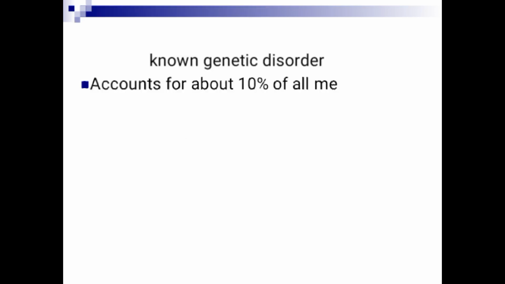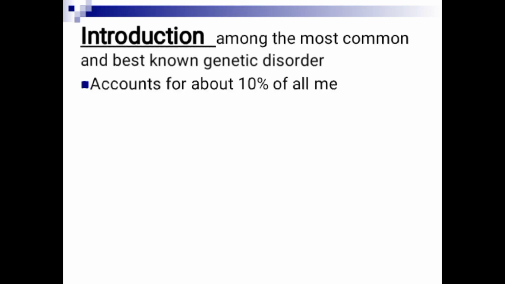Down syndrome accounts for about 10% of all diseases that cause mental retardation in children. If you take 100 children suffering from mental retardation, about 10 of them will be due to Down syndrome alone. You can remember there are thousands of diseases out there that cause mental retardation, but Down syndrome alone accounts for 10% of all of them. So that is why it is, you can say, the most common genetic disorder that leads to mental retardation.